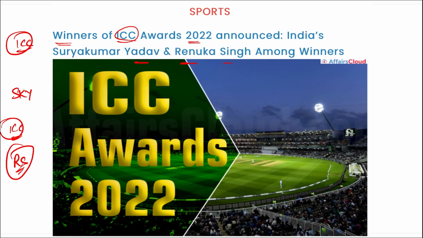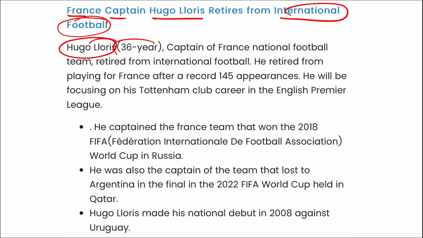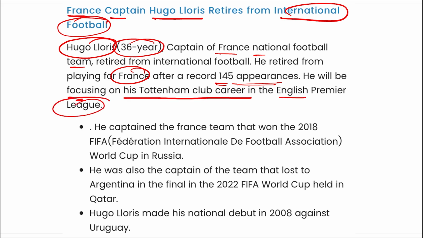One more, if asked, who has won the Sir Garfield Sobers Trophy for ICC Men's Cricketer of the Year 2022? I repeat, Sir Garfield Sobers Trophy. He will be Babar Azam. Next is France captain Hugo Lloris has retired from international football. Hugo Lloris, who is 36 years of age, captain of the France national football team, has retired from international football. He retired from France after a record of 145 appearances, and he will be focusing on his Tottenham club career in the English Premier League now.